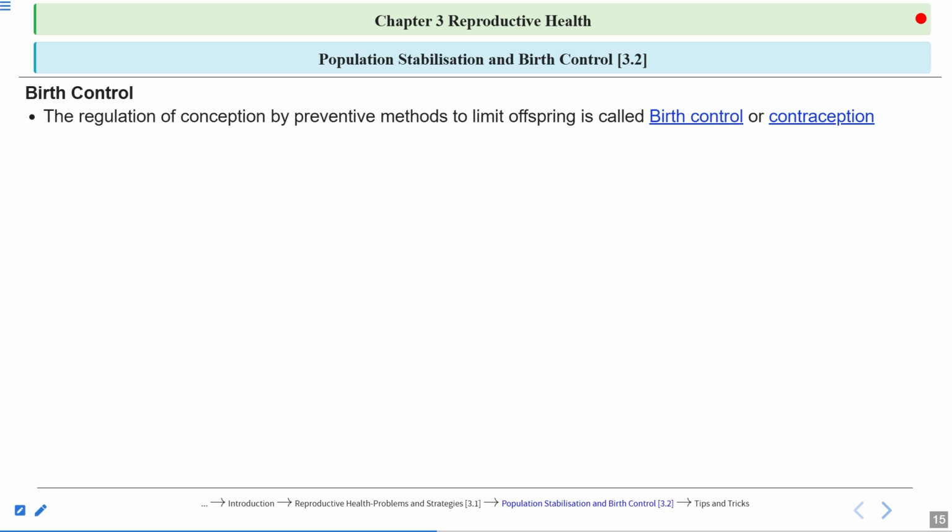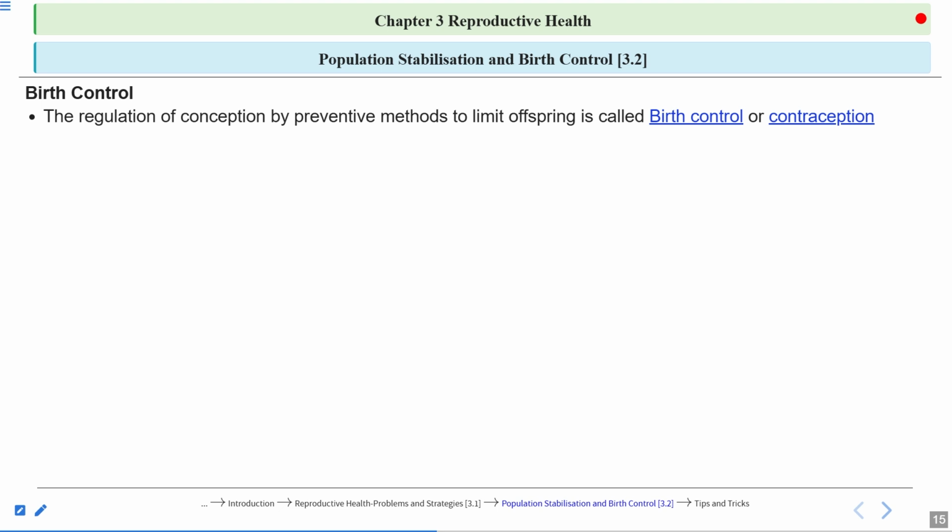Now, regulation of conception by preventive methods to limit offspring is called birth control or contraception. Clear? So here we are limiting the offspring, or you can say children. This is known as birth control or contraception. We are using some preventive measures.